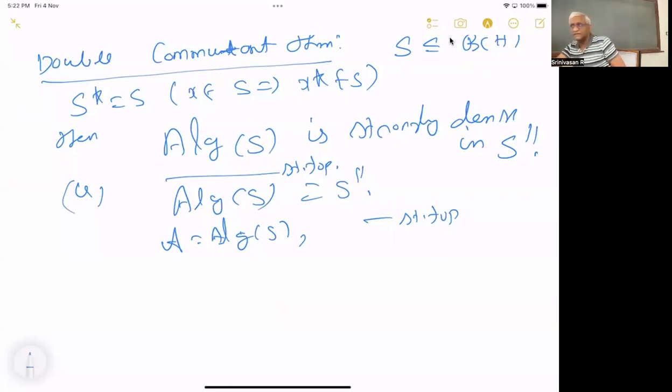That you can prove easily. You take the rank 1 projections, and you take the commutant of that. That will give you B of H. No, that will give you C. Sorry. The double commutant is B of H. So the commutant is C.